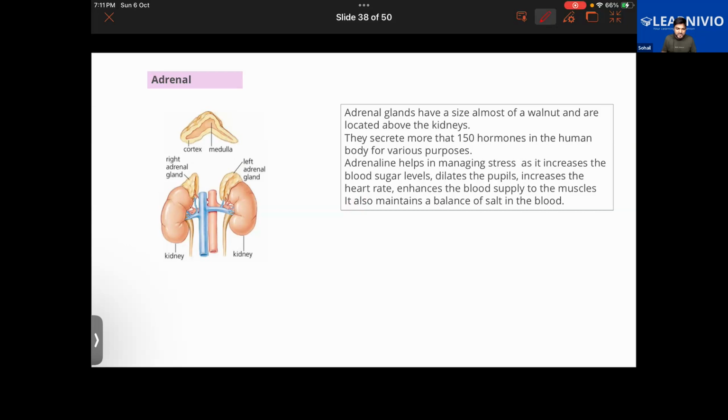Chikarika is not here today, right? She had asked a question about aldosterone. Aldosterone is also one of the hormones produced by this gland. I'm not going to write the name of all of them, only the important ones I will be discussing. There are as many as 150 hormones produced by the adrenal gland, but we have to discuss only a few of them.